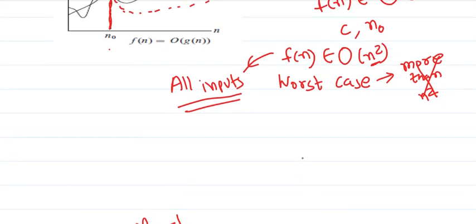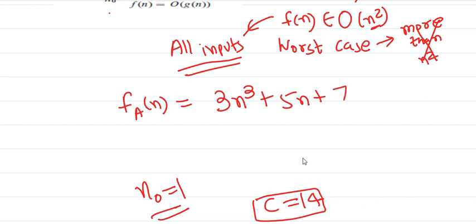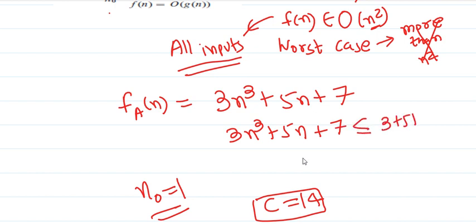Now let me take one example. Let's say my function is 3n cube plus 5n plus 7. Here I just need to find the values of n naught and c. This function is less than or equal to 3 plus 5 plus 7, times n cube.